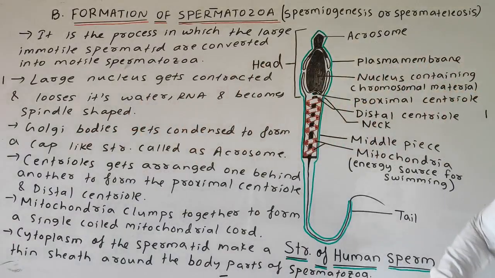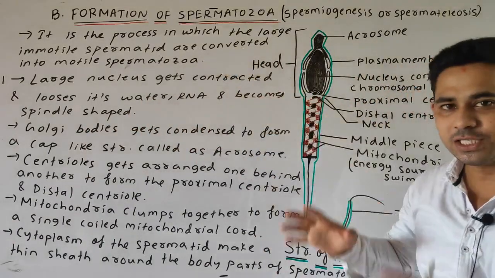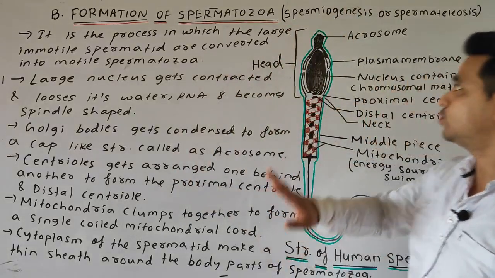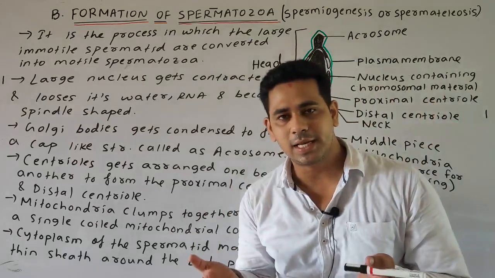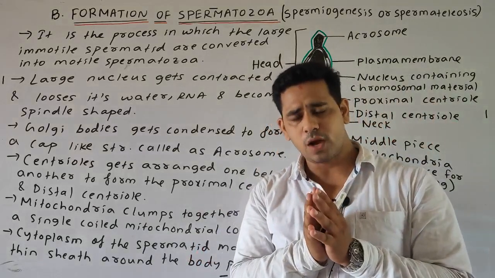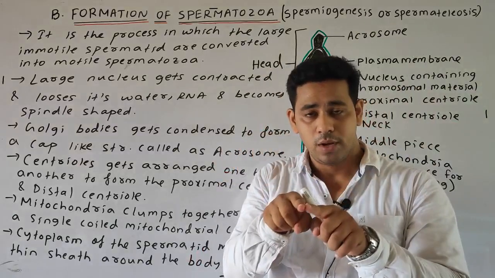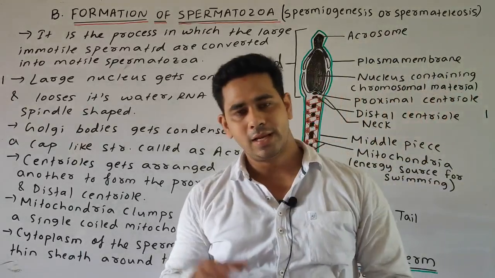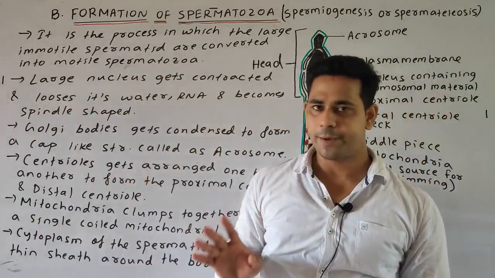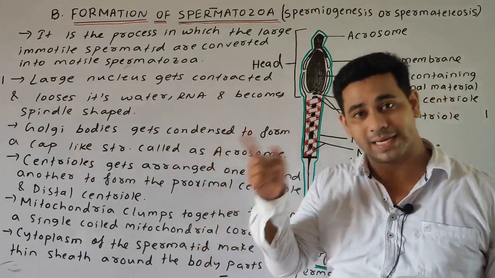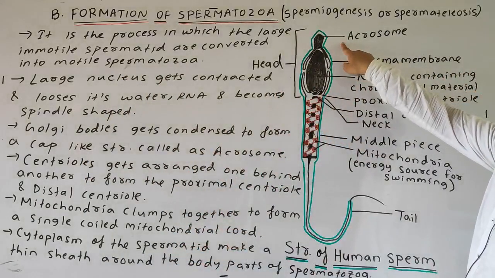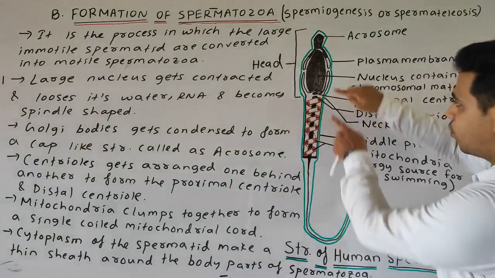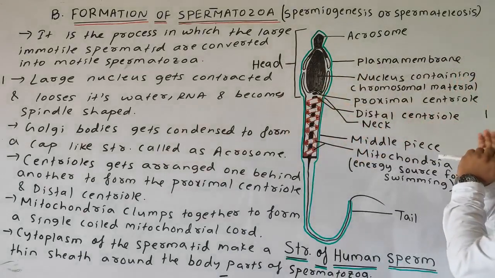See, what I have written is the process in which the large immotile spermatid is converted into motile spermatozoa. This is known as spermiogenesis. So what are the changes that take place? The large nucleus of the spermatid gets contracted to form a spindle shaped structure, called the spindle shaped nucleus, and it loses its water and RNA. Second, the Golgi bodies get condensed to form the cap-like structure called the acrosome, which is present immediately above the nucleus. Then the centrioles get arranged one behind another, called the proximal centriole and the distal centriole.